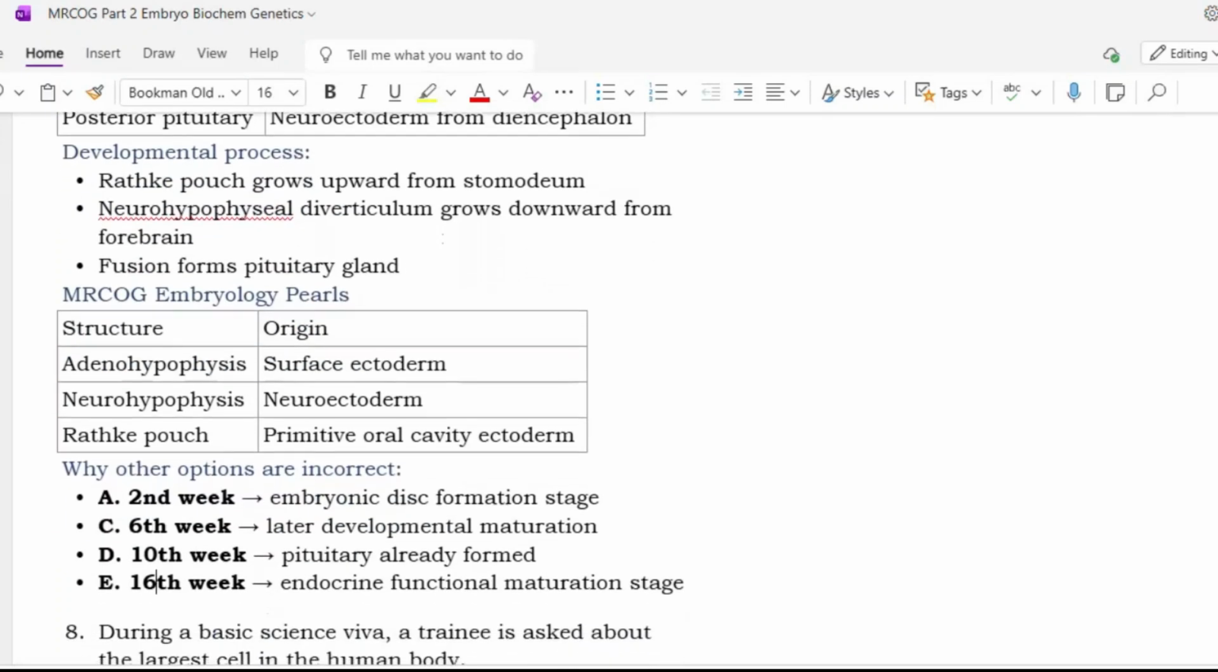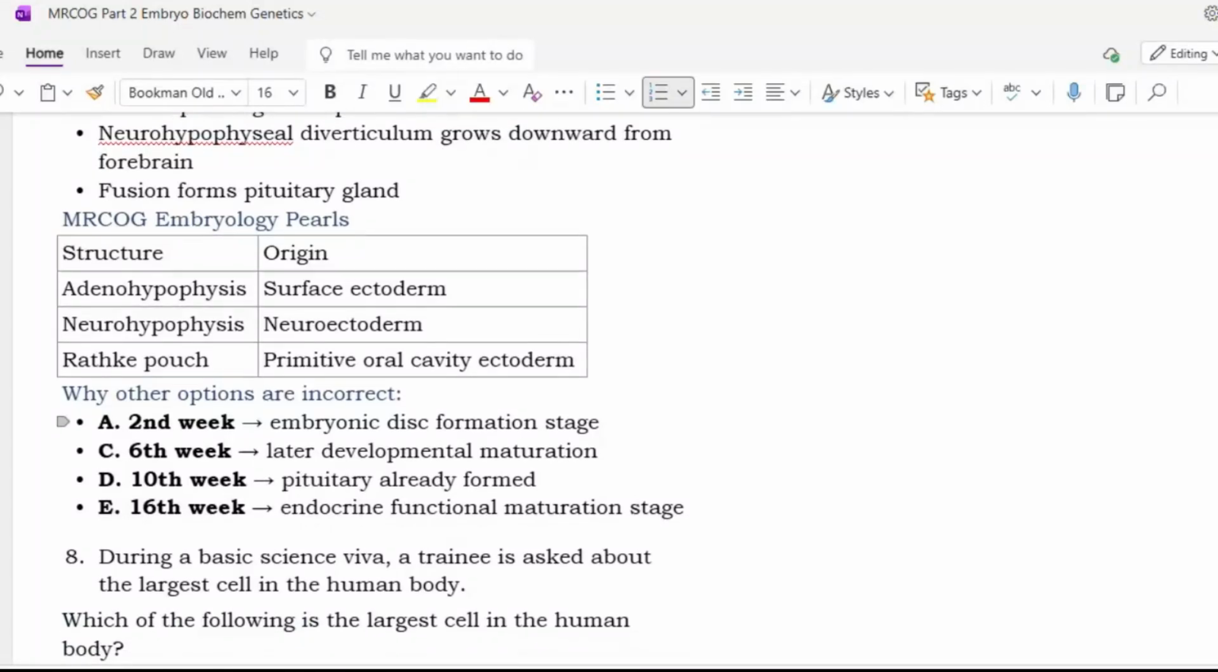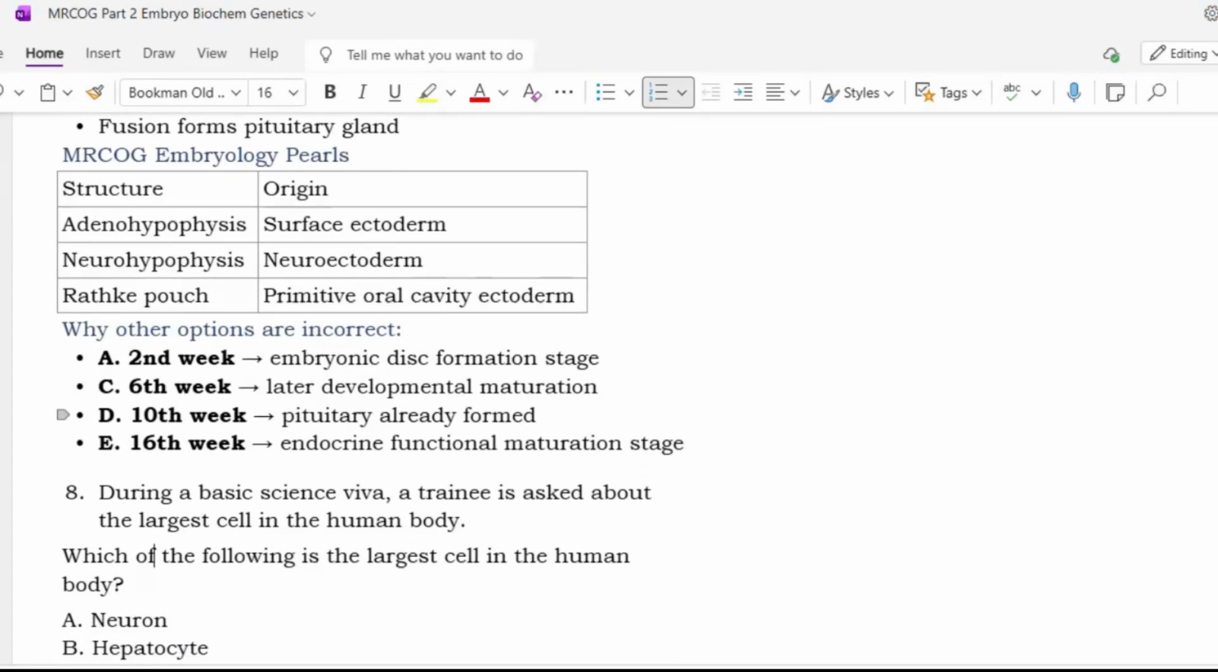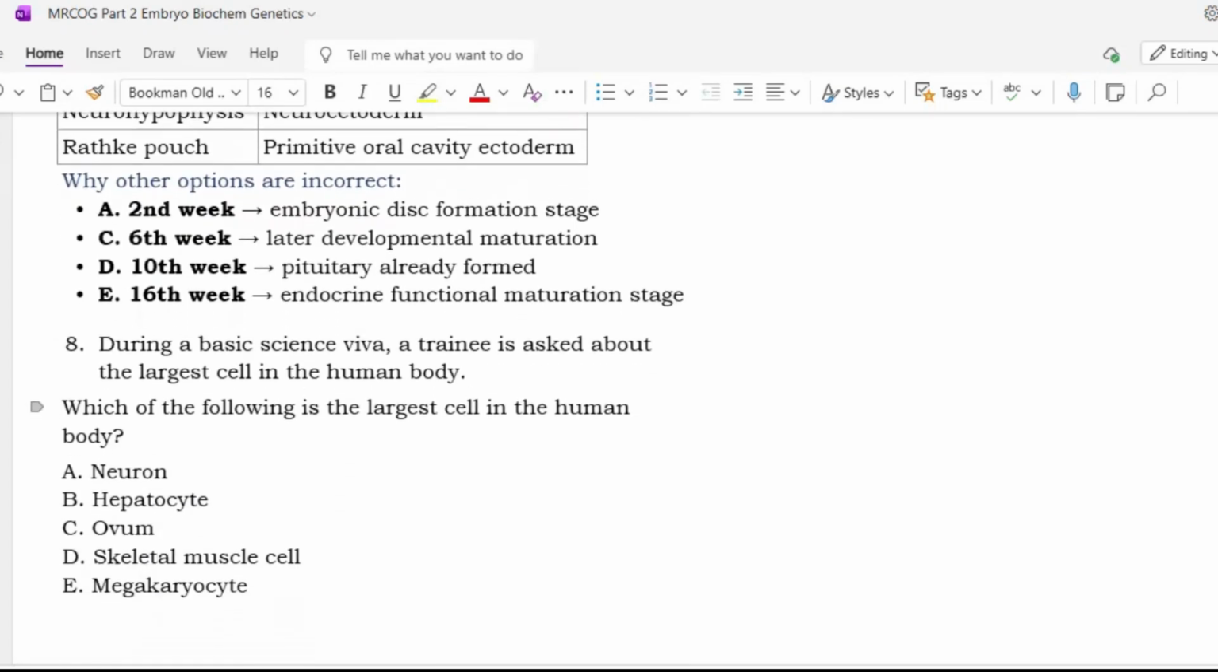Okay. So why are the other options incorrect? Second week is the embryonic disc formation stage. Sixth week is later developmental maturation. By the 10th week the pituitary is already formed, and the 16th week is the endocrine function maturation stage. Next.